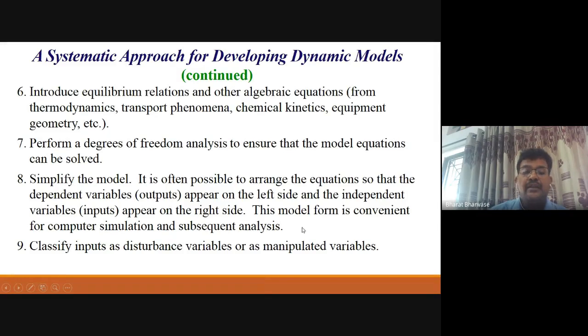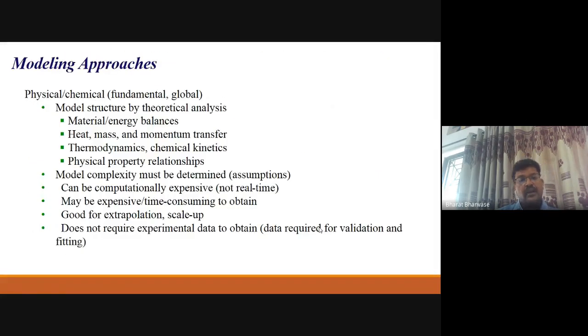And no doubt your model should be a simplified version of what you have developed, so that computer simulation or subsequent analysis will be quite easy. Okay, then what will be this mathematical modeling approach?